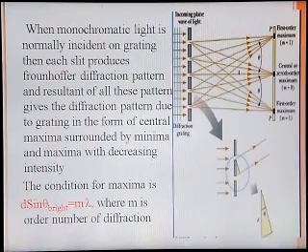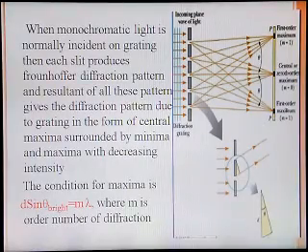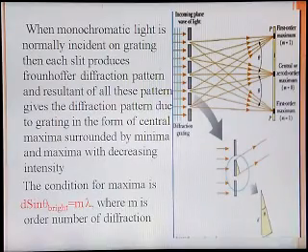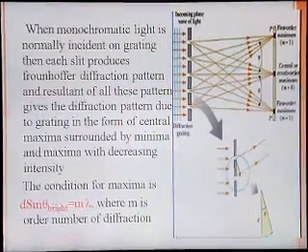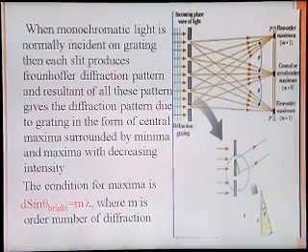Here it is represented in a typical way in the diffraction, where theta is the angle of diffraction. This is the central maxima, then the first order maxima. Between these is the position of the first order minima. The slit is represented in this way with the angle theta, that is, the angle of diffraction.